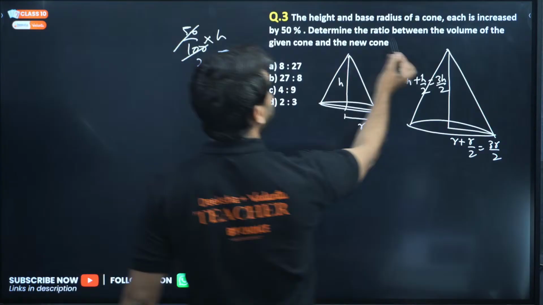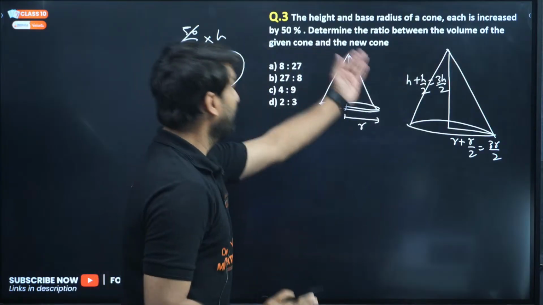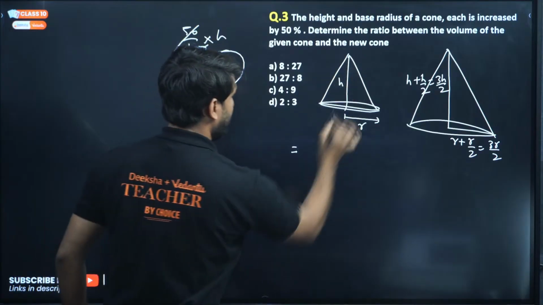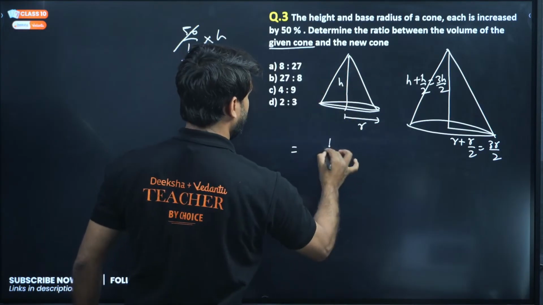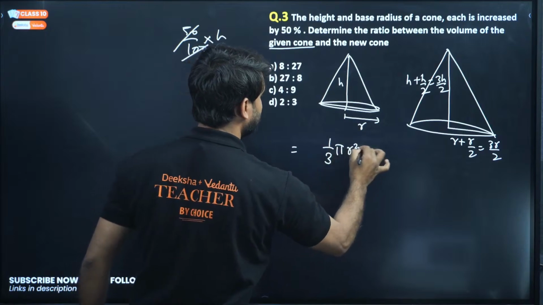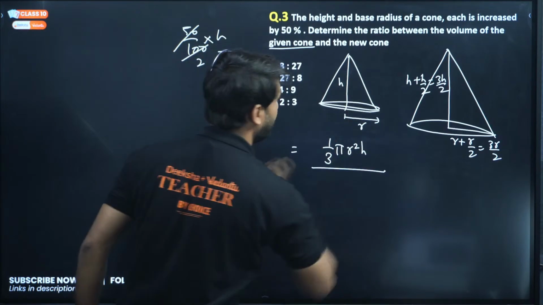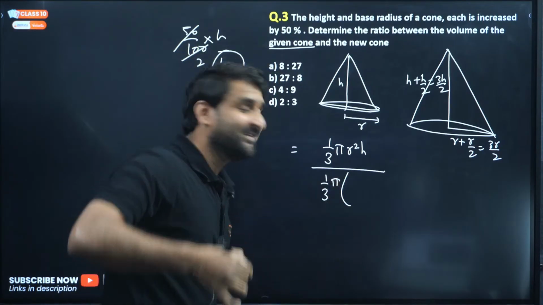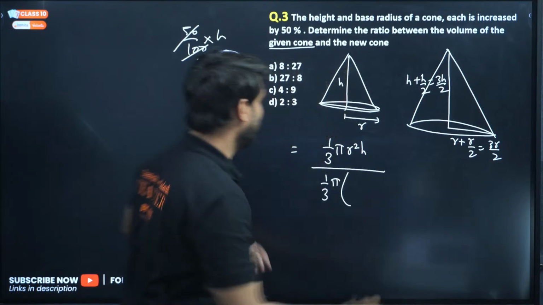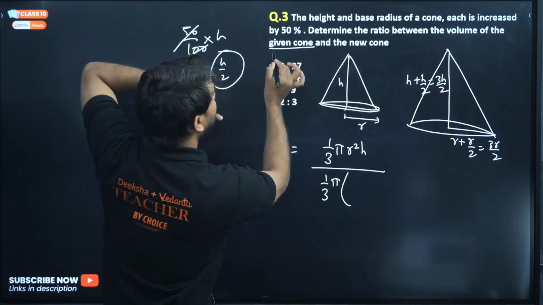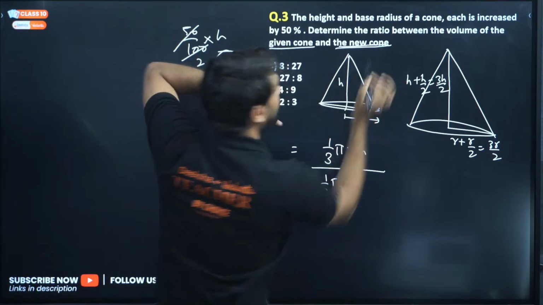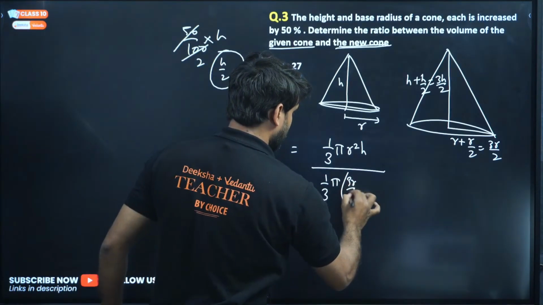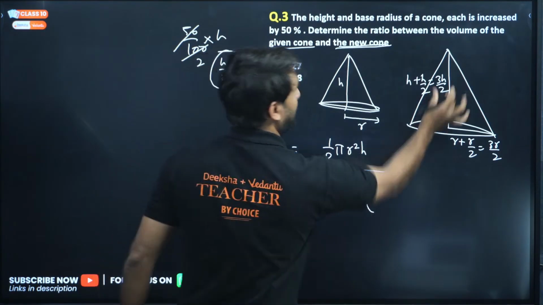Now, determine the ratio between the volume of the given cone and the new cone. Very good. So this is the volume of the original given cone, 1 by 3 pi r square h, divided by 1 by 3 pi r square h with the new r, because we are finding the ratio of the given cone and the new cone. So the new cone will go in the denominator position. So 3r by 2 whole square, and into h is what? 3h by 2.